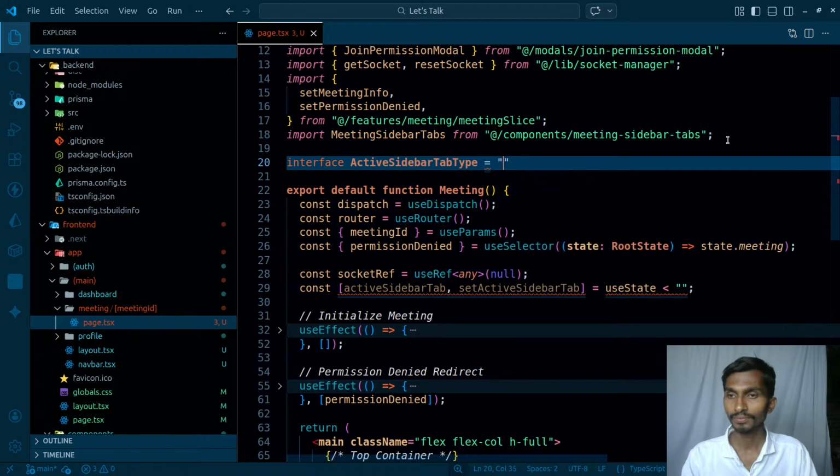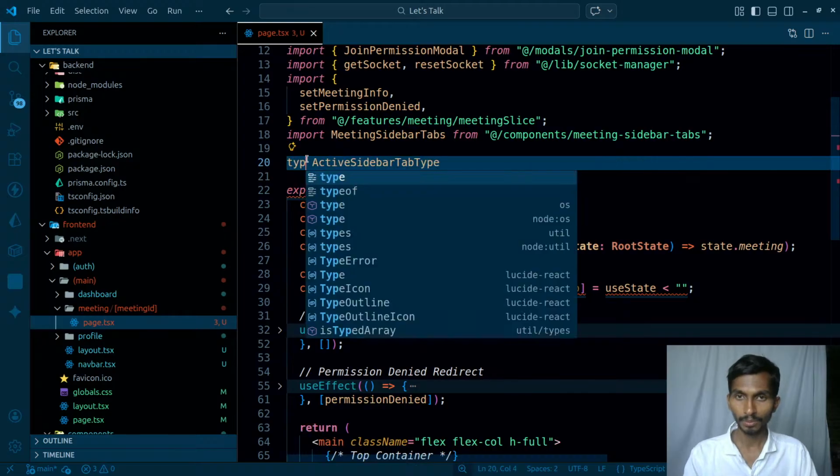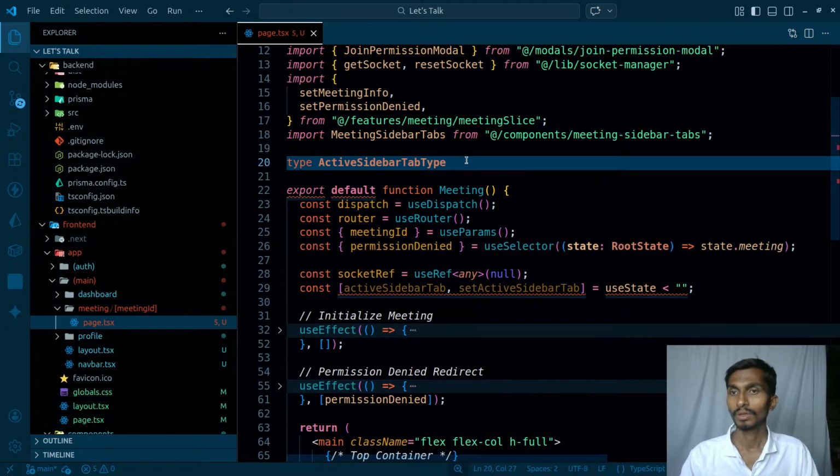It can be either party, sorry, let me make it interface, sorry, type then. So that can be participants, either it can be this, or it can be chats, or it can be an empty string, so it can be any one of them.